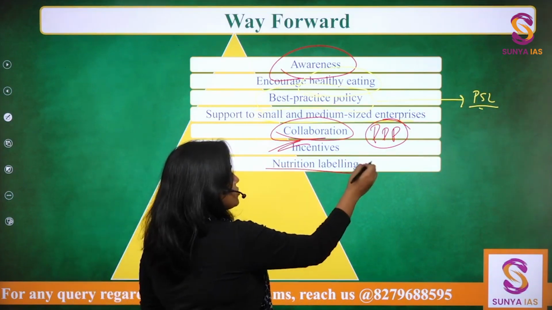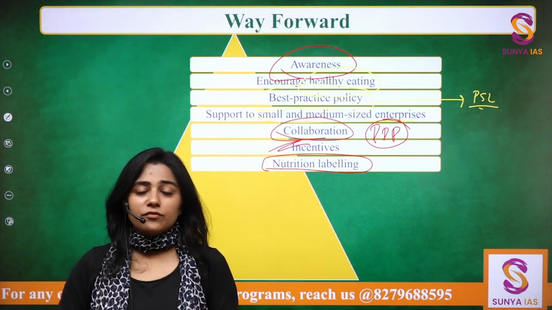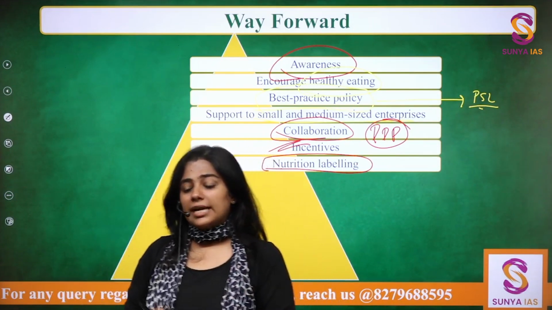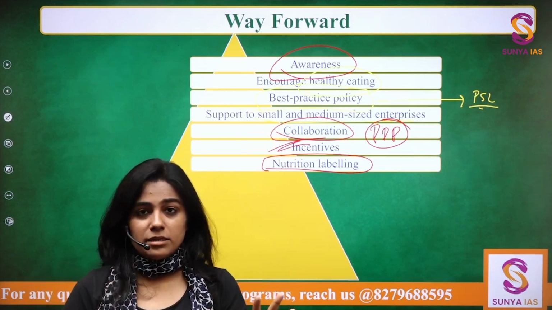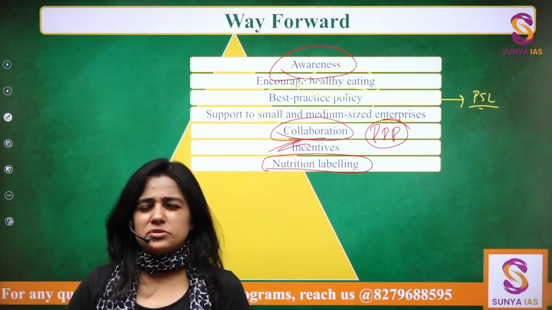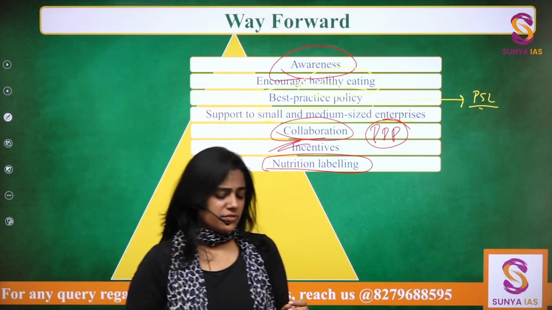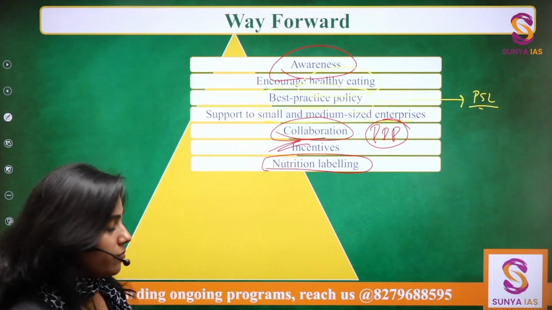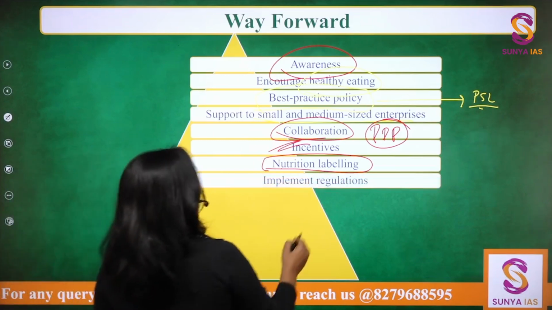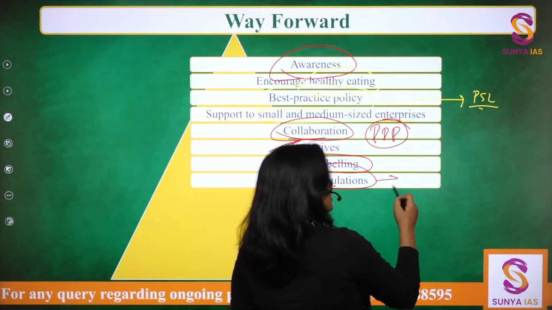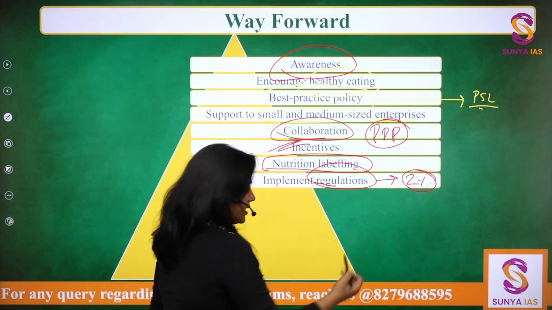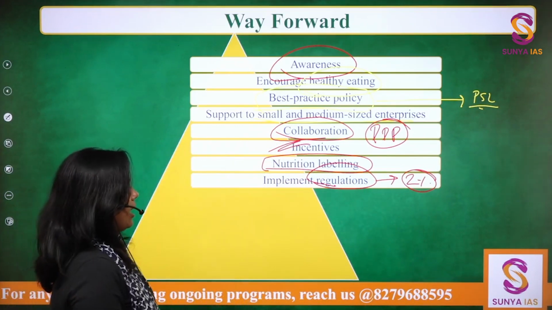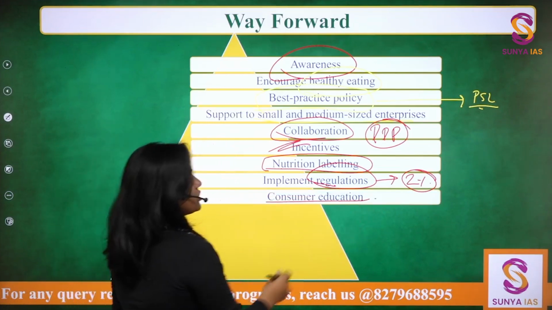Nutrition labeling is already happening, and if trans fat is there, if trans fat is not there in the product, that is being mentioned in bold letters, although we as consumers really don't care about whether the trans fat is there or not, but now it is being given, right? So that is there. Regulations, that is by 2022, 2% trans fat is to be the ceiling limit that needs to be ensured. And consumer education needs to be increased.